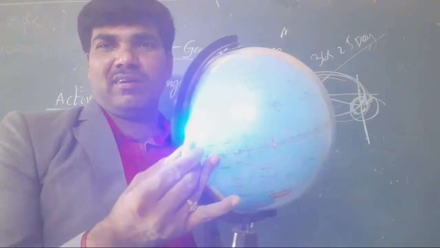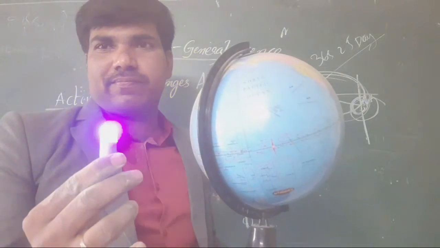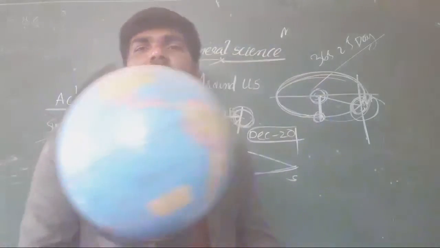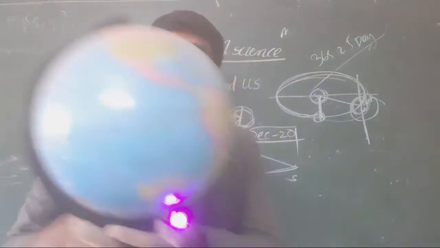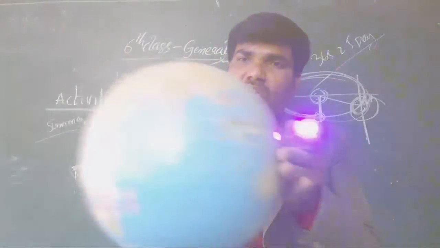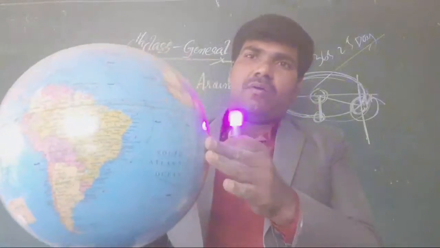It is not really the sun, I have not taken the sun. Clear or not, all the students? And now this is the earth. Actually, what is going on? It is always revolving like this. It is called rotation. Okay, clear or not, all of you?